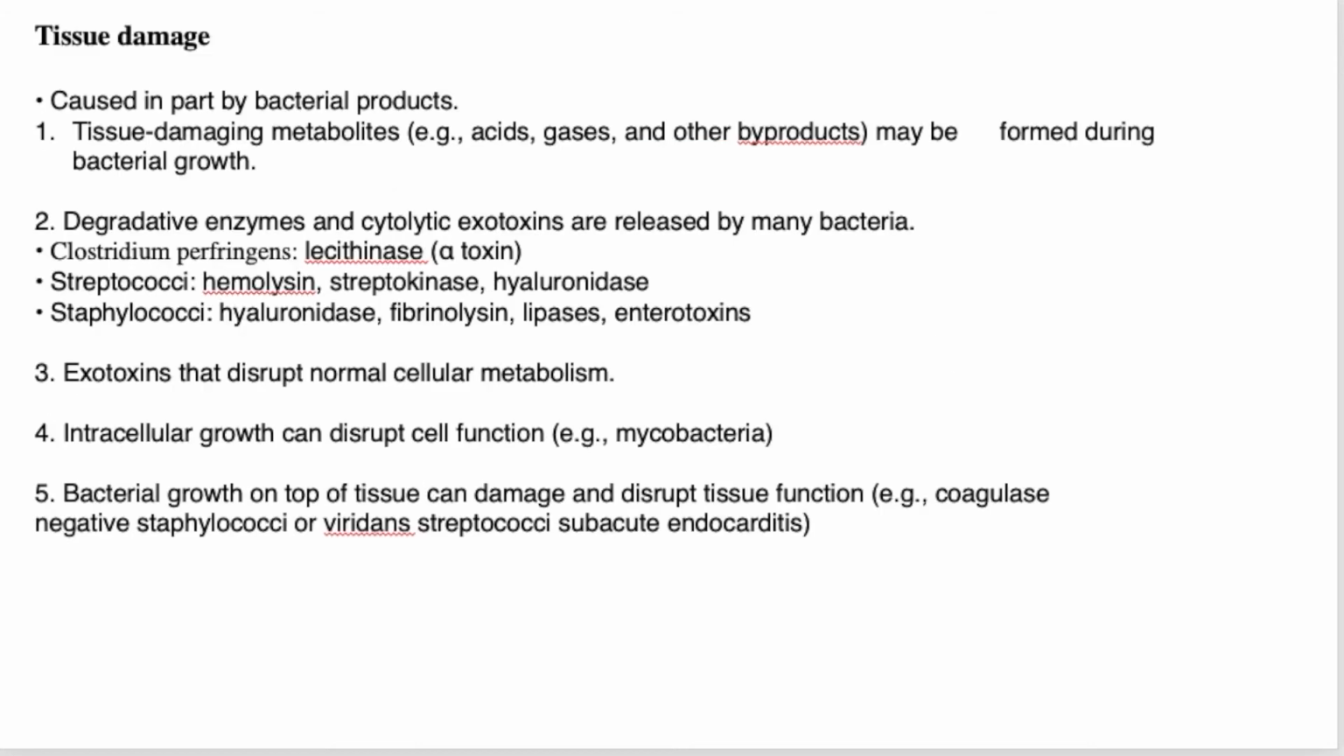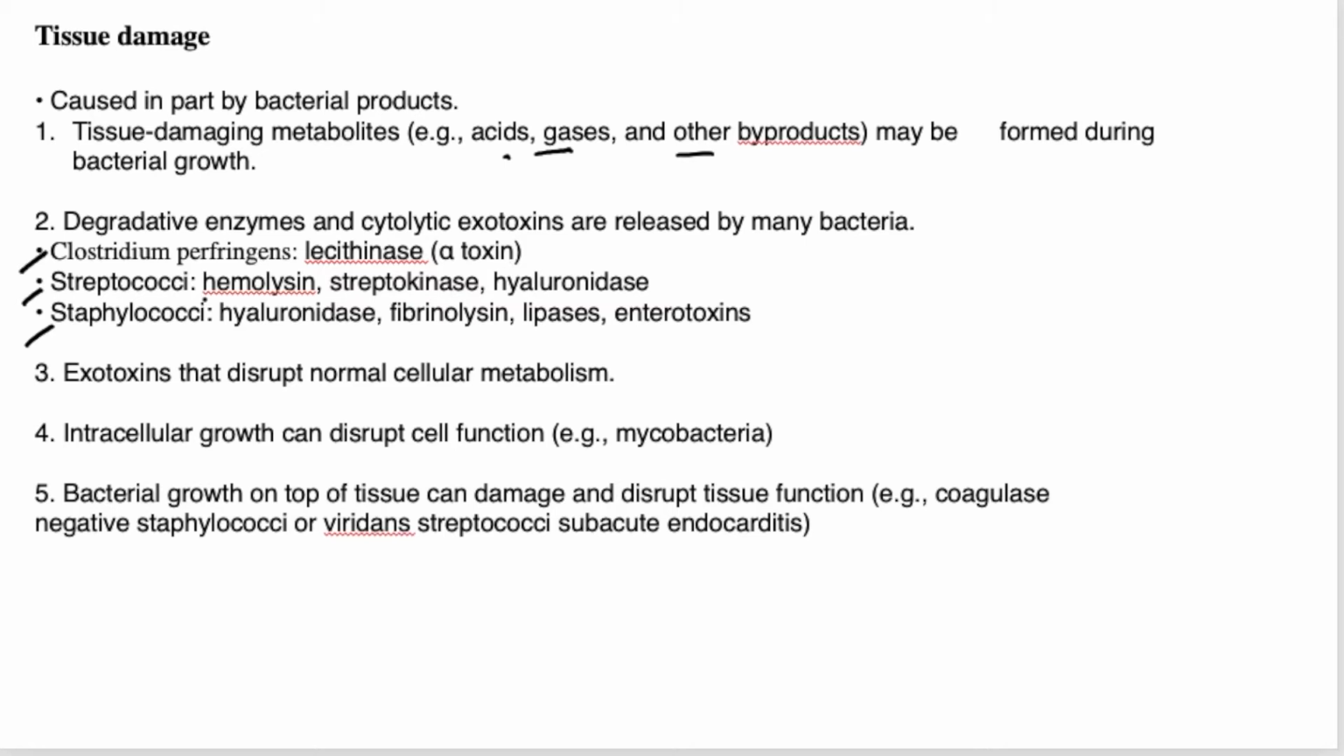Enzyme mediated tissue damage. See, tissue damage is caused by bacterial products like tissue damaging metabolites, maybe some acids, some gas, or some byproducts formed during the growth of the bacteria. These degradative enzymes and cytolytic exotoxins are released by many bacteria. We have to remember some important examples from an examination point of view, like Clostridium perfringens. Clostridium perfringens produces alpha toxin. Example of alpha toxin is lecithinase. Lecithinase is the enzyme which acts on the phospholipid bilayer cell membrane. They act on the lecithin and destroy the cell membrane, right?